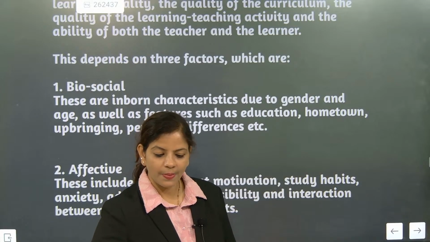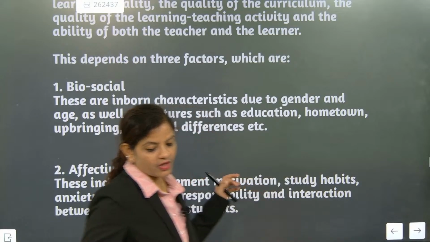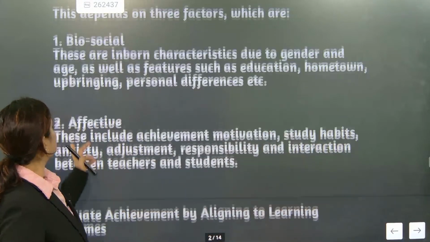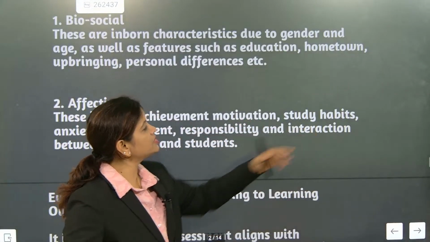Ruchi, did you understand? Yes. So now effectiveness. These include achievement, motivation, study habit.